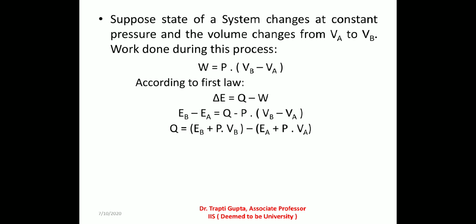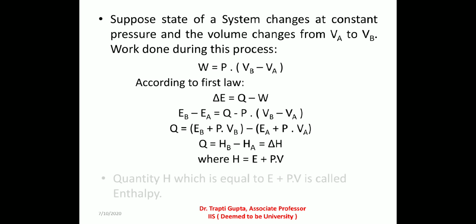Rearrange this equation. So, we can write Q is equal to (EB plus PVB) minus (EA plus PVA). The quantity E plus PV is known as the enthalpy of the system and it is denoted by capital H. It represents the total energy stored in the system.